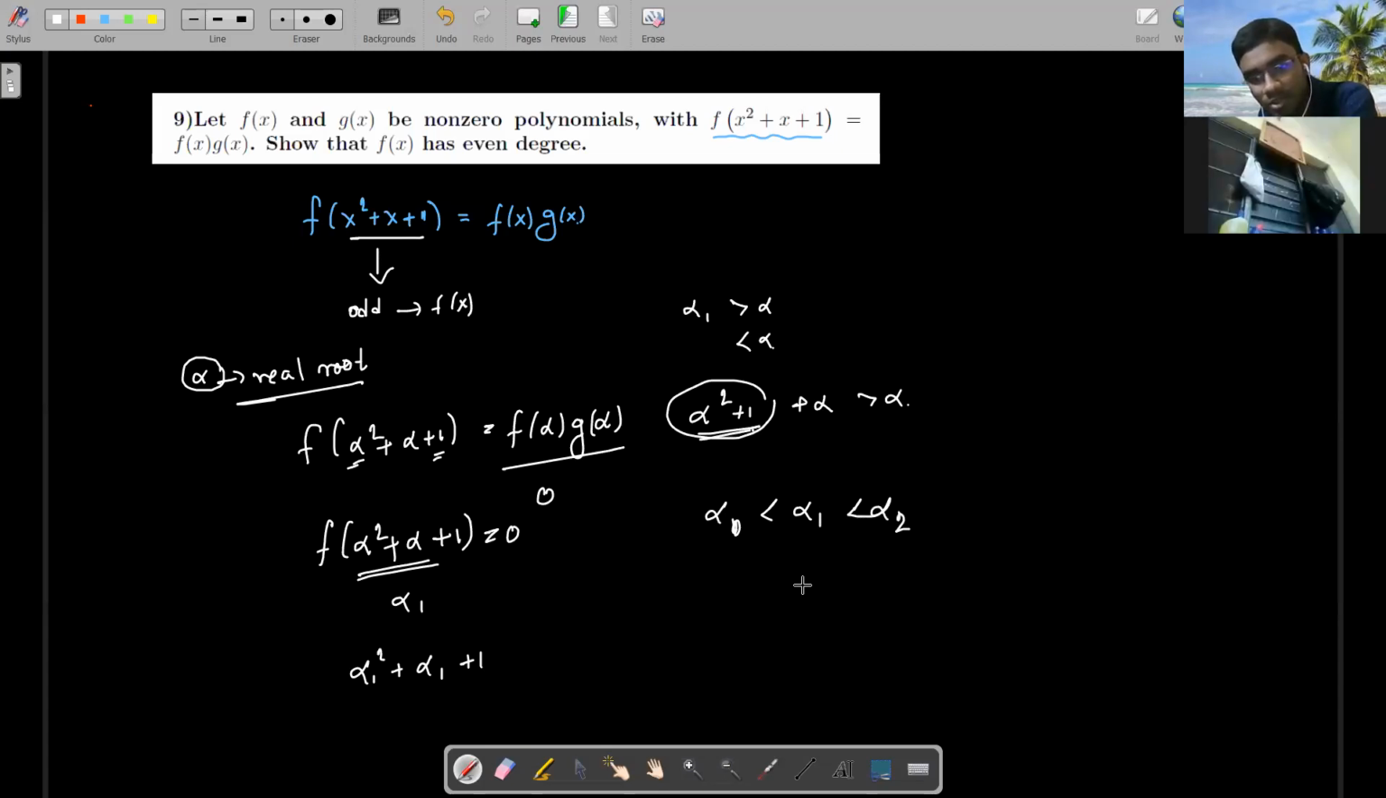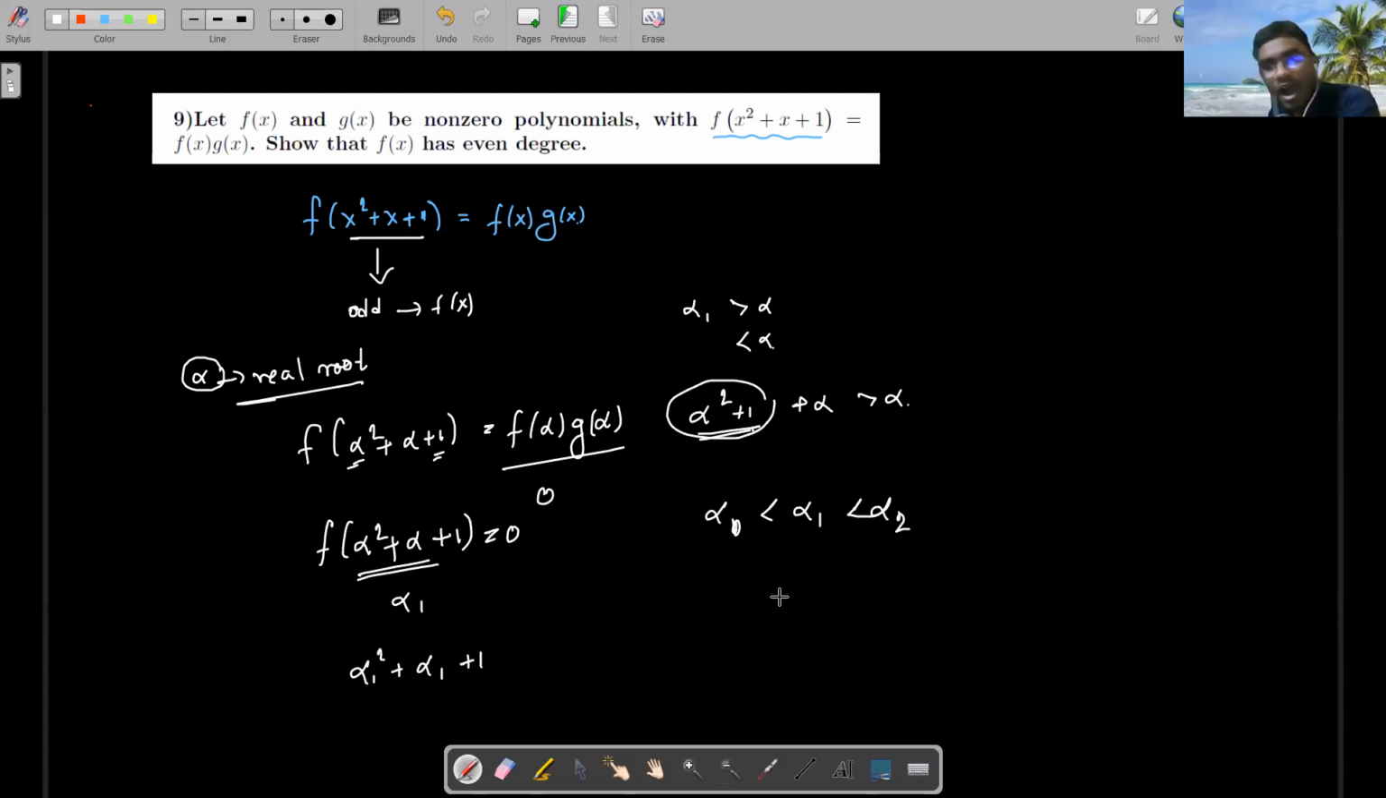Alpha 2 is a root. So what happened? I can create an infinite sequence of roots for a polynomial. Alpha 1, alpha 2, alpha 3, alpha 4, and so on up to alpha n. Infinitely long roots that never end. So is it ever possible for a polynomial? No, it is never possible. It is never possible at all.